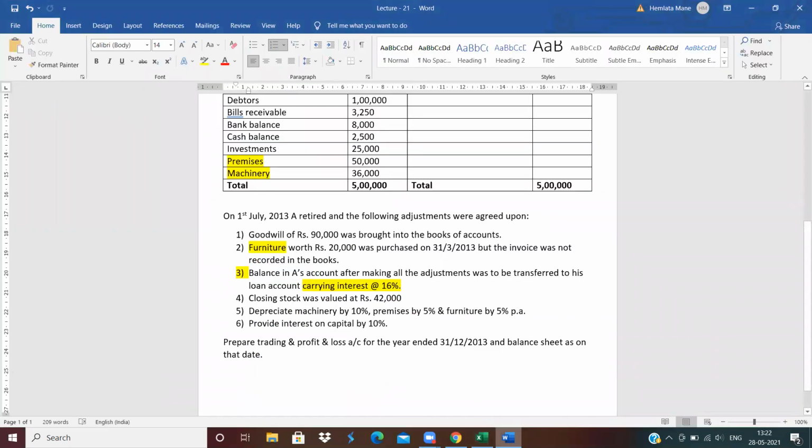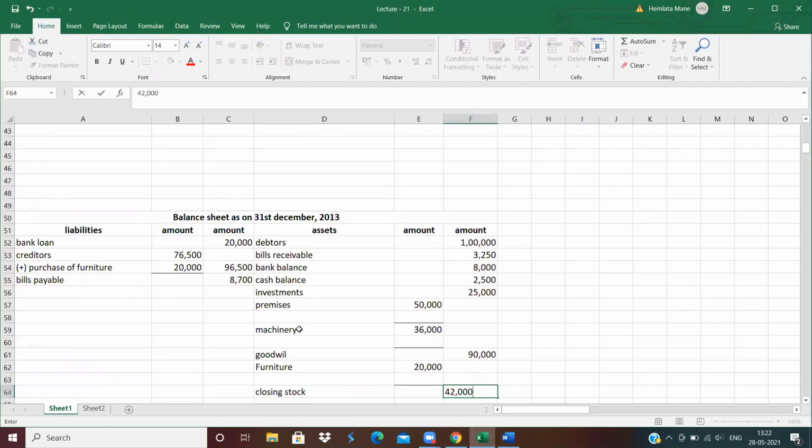Now, next adjustment, depreciate machinery by 10%. Calculate the depreciation on machinery: less depreciation at 10%. 10% depreciation on machinery means 3,600. In outer column, 36,000 minus 3,600, it means 32,400.